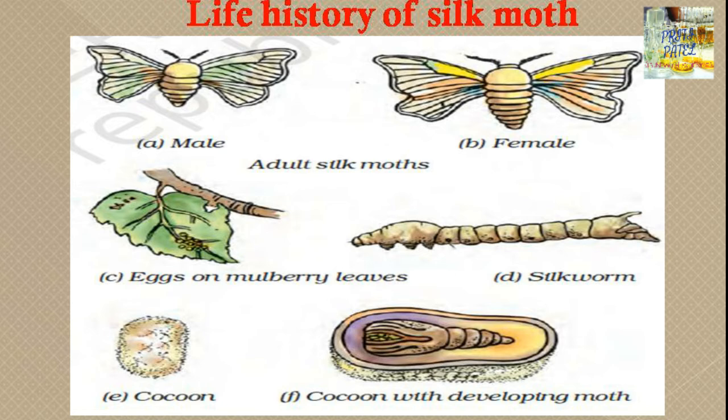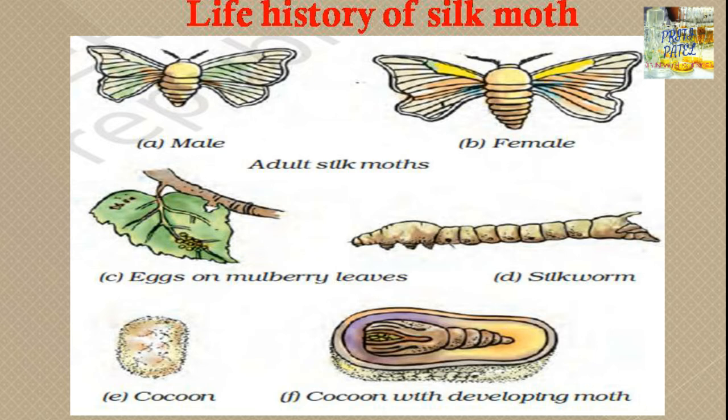Okay. So there is a male and a female, two moths of the silkworm. They are adults. When they mate, they lay eggs on the mulberry leaves, and from the eggs the silkworm develops. The silkworms are worm-like structures. So when the silkworm spins a cocoon around itself, it forms a pupa, and the pupa develops inside, and the covering of the silkworm is taken as the silk.